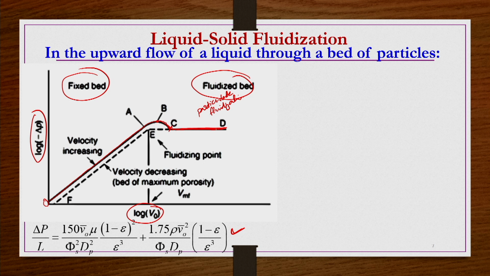So, gradually, when you decrease it, the CD curve will now come back along DC, and from C it is not going to follow the BA path, rather it will gradually decrease further up to point E. Why? Because initially we had the compact packing with voidage epsilon. Then we fluidized it by increasing the velocity gradually, and particulate fluidization arrived.